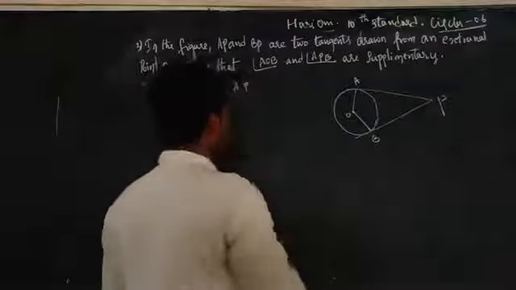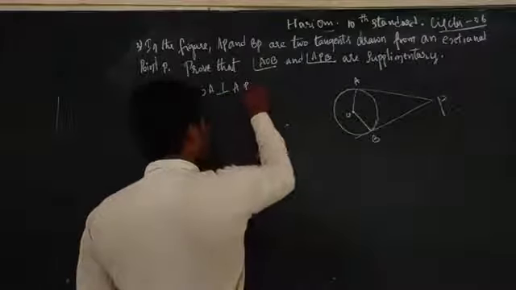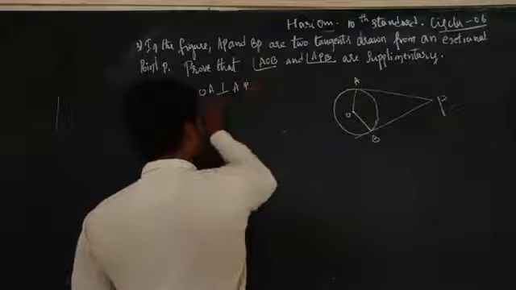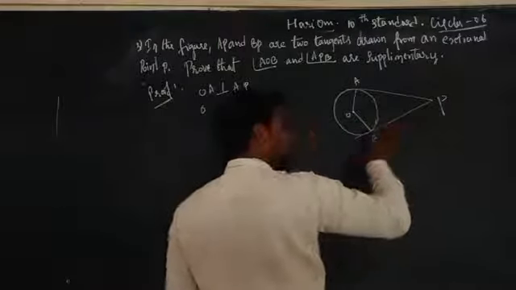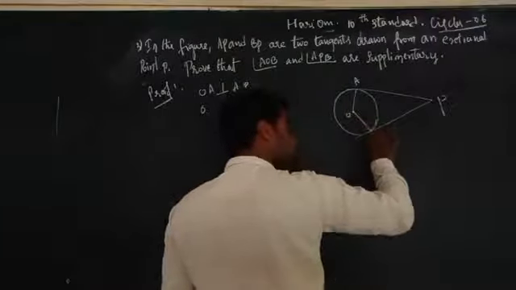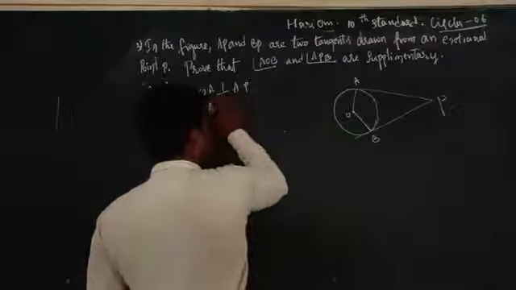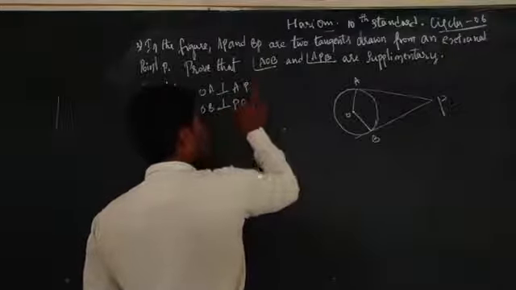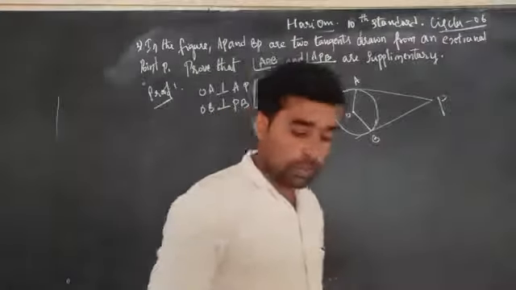Correct. Now we can write, and also, OB is the radius and PB is the tangent. Therefore OB is perpendicular to PB. Therefore we can write the reason. What is the reason?